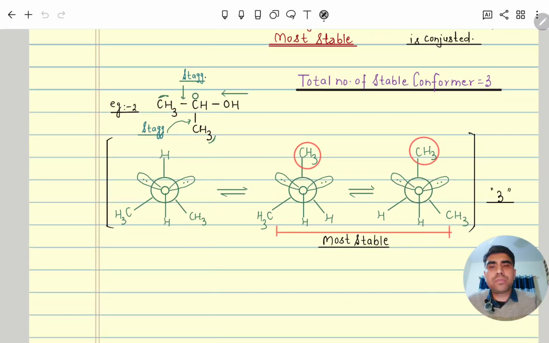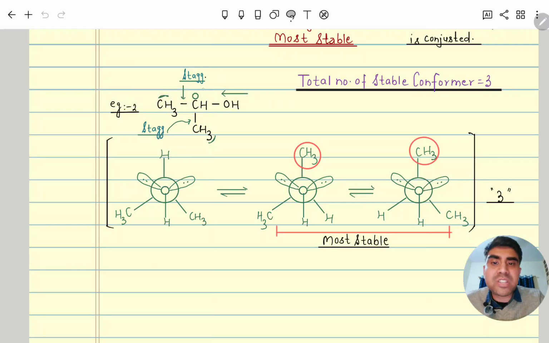Similarly here also, this single bond will also show conformers, this one also and this one also. Let's suppose this oxygen is again kept fixed, with the lone pairs and hydrogen here also. Now the back carbon has CH3 and H. So CH3 again, this carbon should be staggered and this carbon should be staggered.